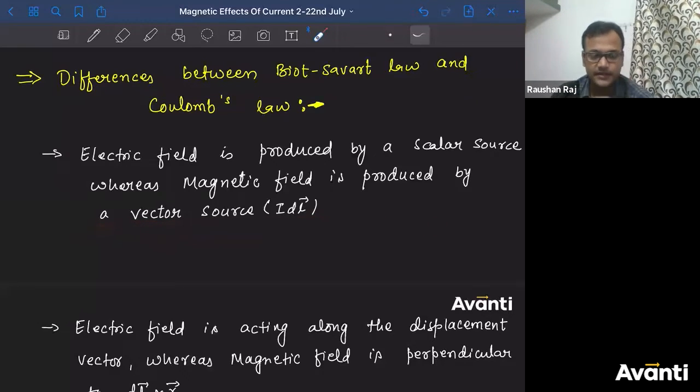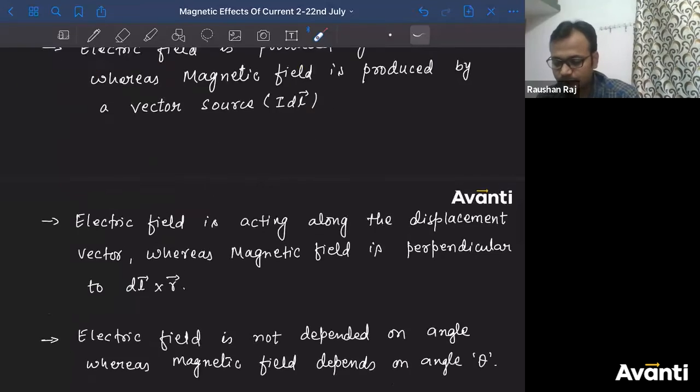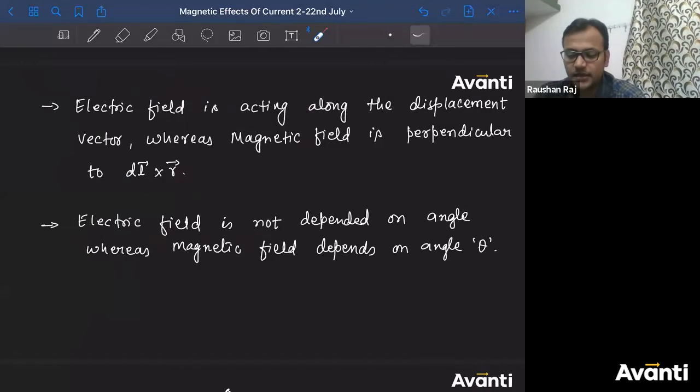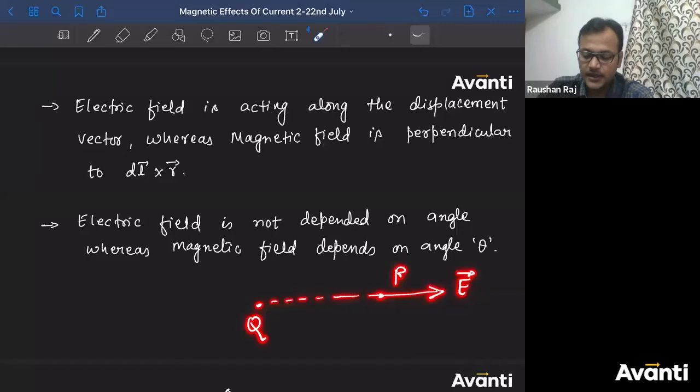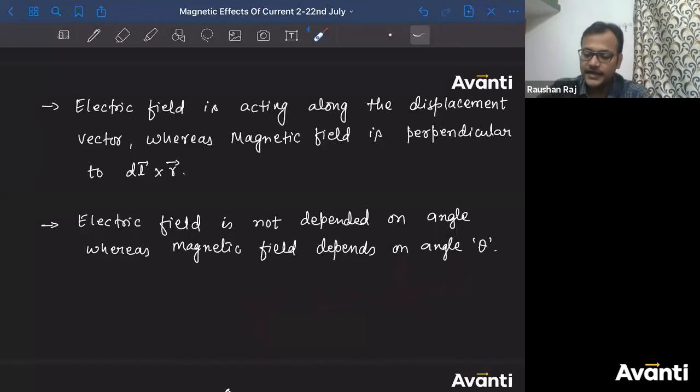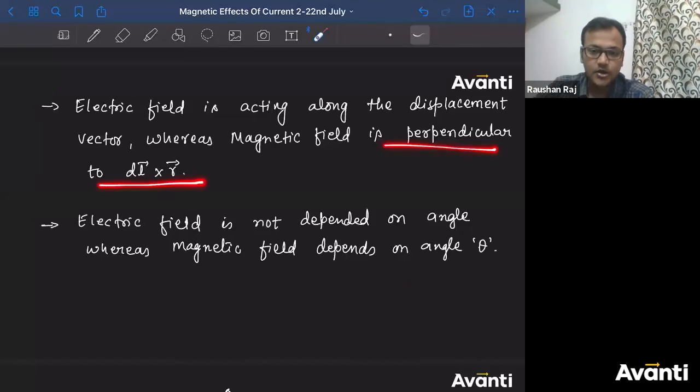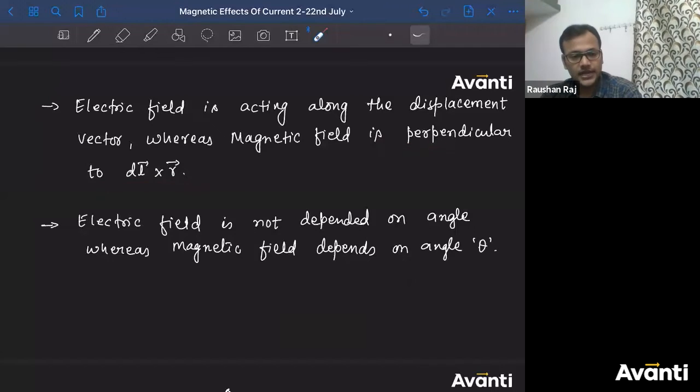So ये पहला difference. All right. Let us move on to second difference. Electric field is acting along displacement. As we know, if this is point charge Q, this is point P, the electric field at this point will be along the line joining this point P and the point charge. This will be the direction of E. But what is the direction of magnetic field here? Magnetic field is perpendicular to DL cross R. It's not along the line joining the current element and the point P. ठीक है, ये क्या है? This is perpendicular to DL cross R.